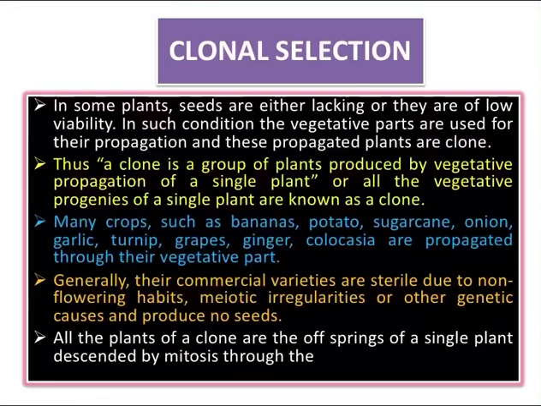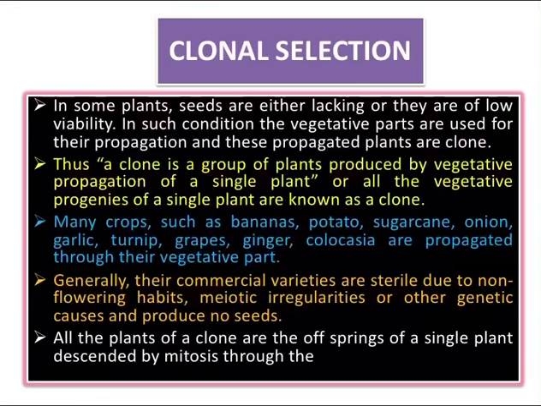Some common examples are sugarcane, Solanum tuberosum (potato), Ipomoea batatas (sweet potato), taro (Colocasia), Dioscorea (yams), Mentha, ginger, Curcuma domestica, Musa paradisiaca (banana), and many more plants, and almost all the fruit trees.